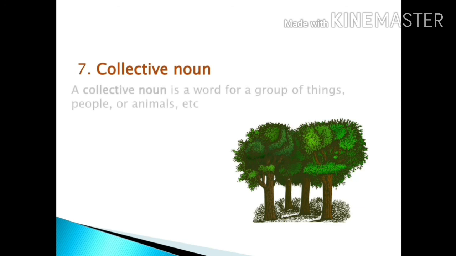Now let's move on. What we can see in this picture, we can see trees, 4 trees. It is a group of trees. What do we call a group of trees? A forest. Very good. So we are talking about here the nouns which are the name of a group. So it is called collective nouns. Let's take a look at the definition. A collective noun is a word for a group of things, people or animals.